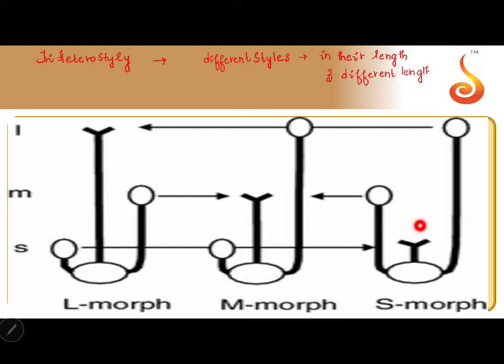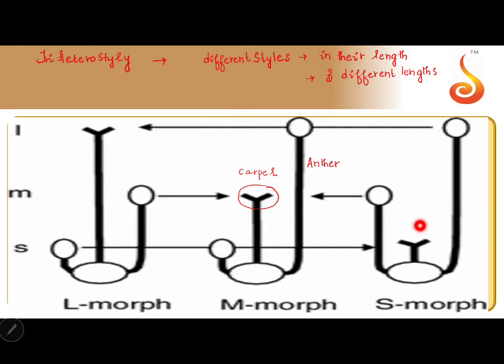Now you see the picture. This is very interesting. Now you take this as the carpel, and you take these as the anthers. So here I have 2 anthers in every case and 1 carpel.